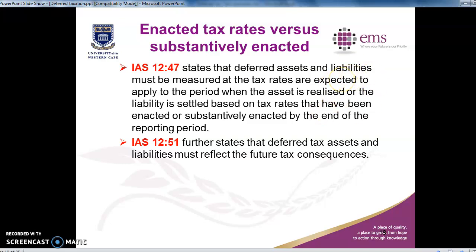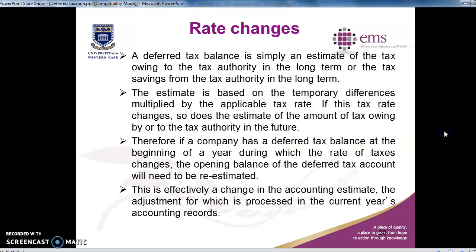And then it further states that deferred tax assets and liabilities must reflect the future tax consequences. Okay, so rate changes. A deferred tax balance is simply an estimate of the tax owing in future, or the tax that's going to be recoverable from the tax authority in the future. So the estimate is based on temporary differences, which we know, temporary differences times the applicable tax rate.